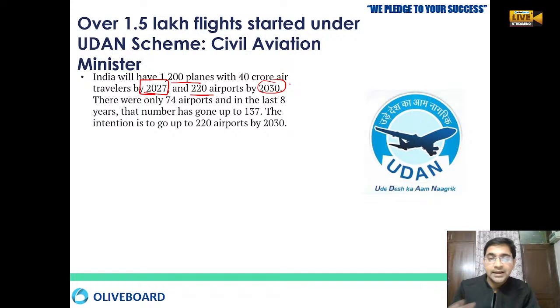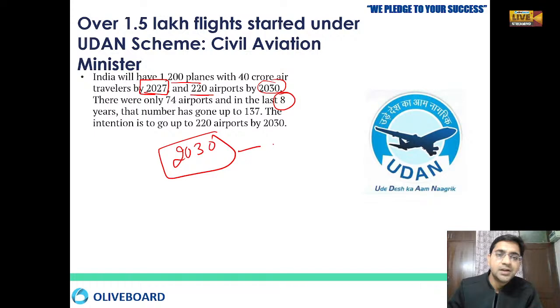Eight years before this scheme, there were only 74 airports, and right now we are at 137. So by 2030 we expect 220 airports, about three times as many.